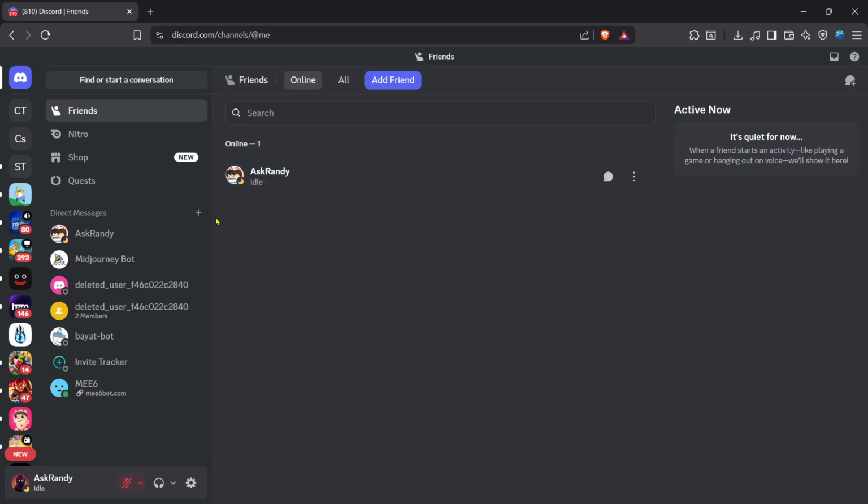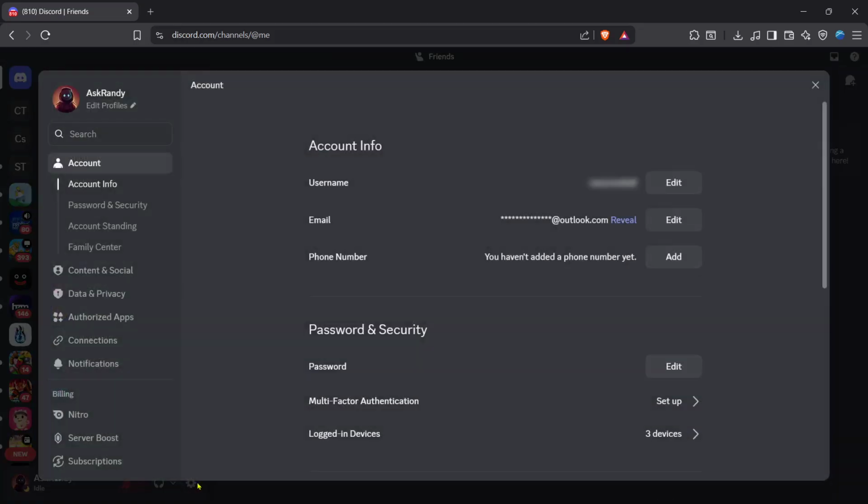To begin, go to Discord and make sure you're logged into your account. Once you're in, look toward the bottom left corner of the app. This is where you'll usually see your profile area and the main controls for your account. From there, click on User Settings.